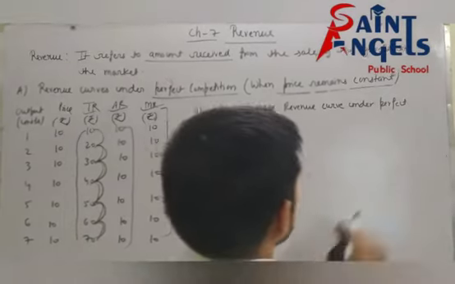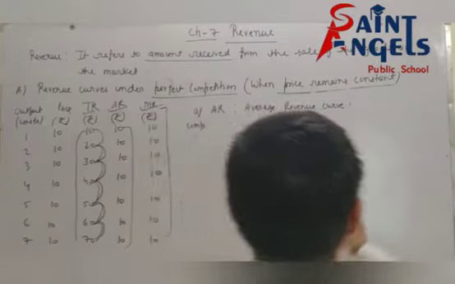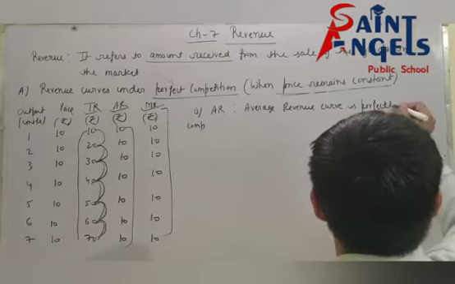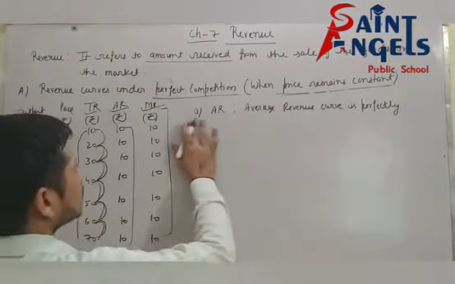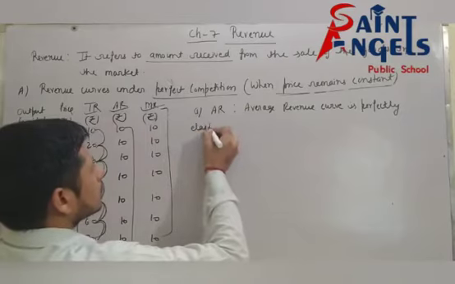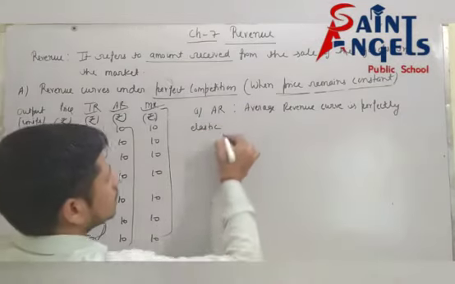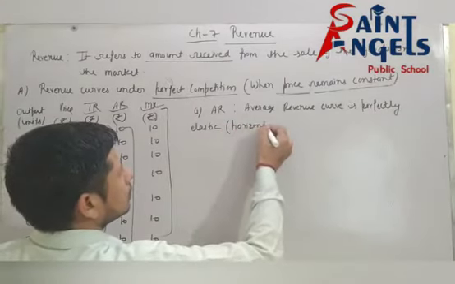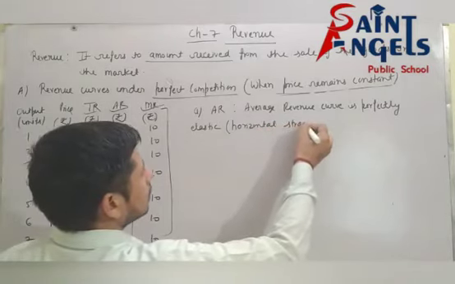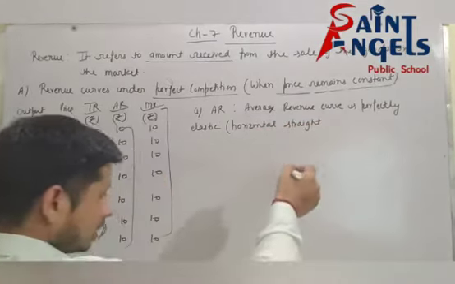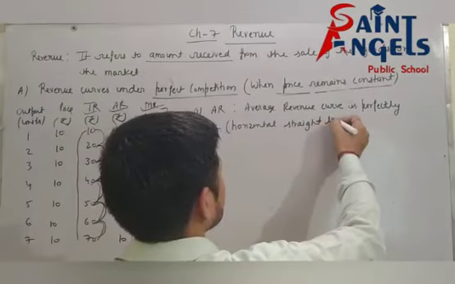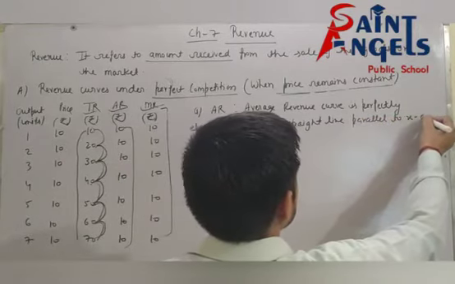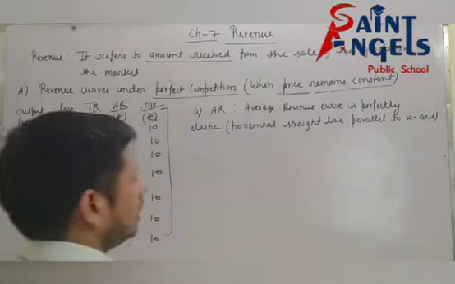Now you can write here: AR curve, average revenue curve, is perfectly elastic. Perfectly elastic means a horizontal straight line parallel to the x-axis.